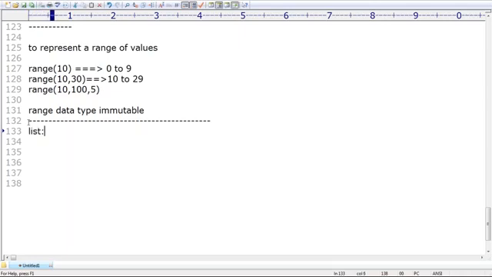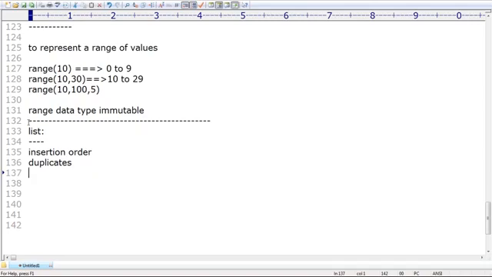If I want to represent a group of objects as a single entity, then we should go for list. Can you please tell any 5 to 6 points about the list? Insertion order: preserved or not preserved? Order is always preserved. Next, duplicates are allowed or not allowed? Duplicates are allowed.